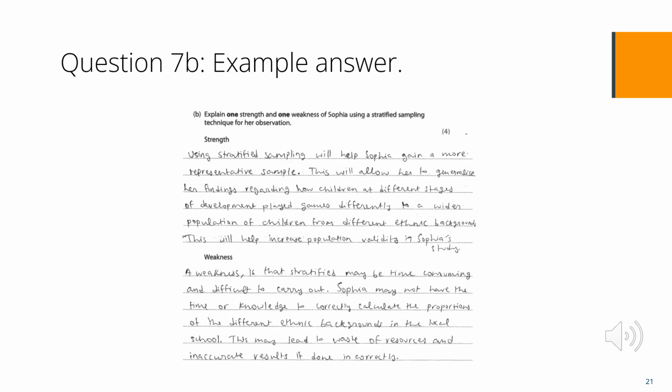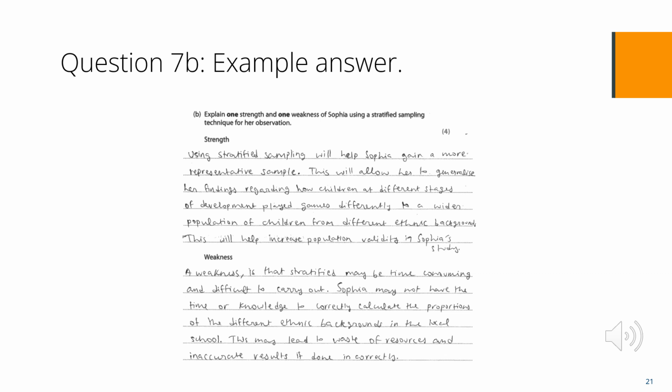Please read through this answer and give it a mark. The strength got 2 marks. There is a clear link in the strength to children at different stages of development, so the answer has been applied and can now gain marks. It got 1 mark for identifying that it allows her to gain a more representative sample. The justification/exemplification mark comes through explaining that it allows her to generalise her findings to a wider population, and so this increases population validity.